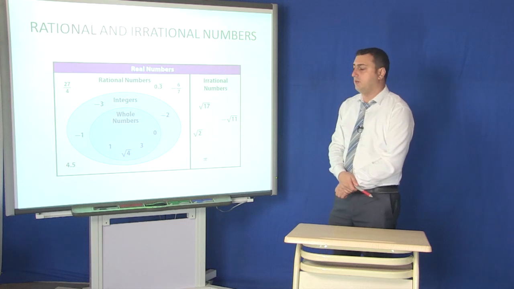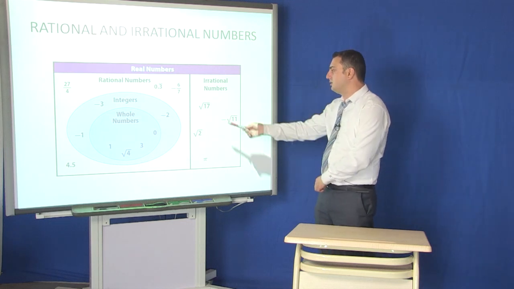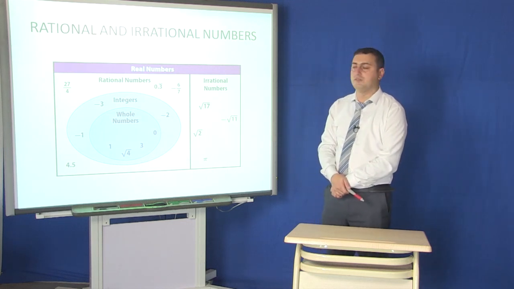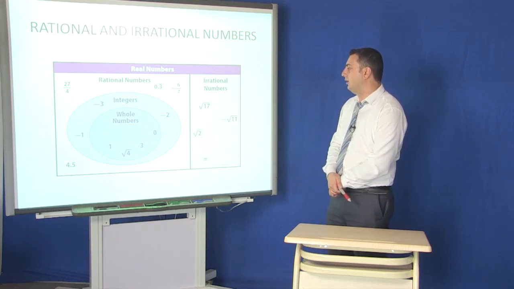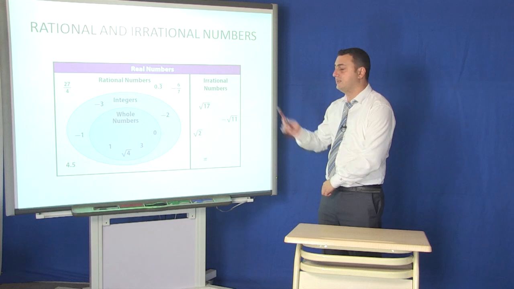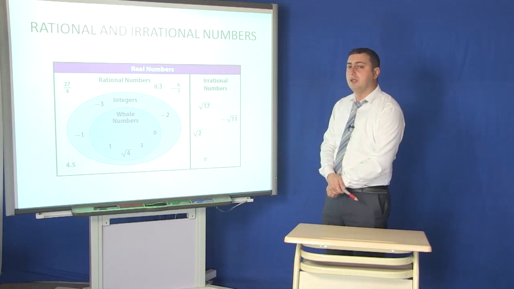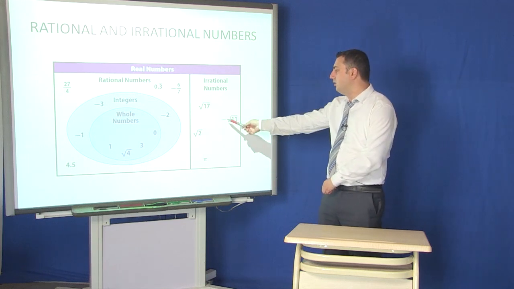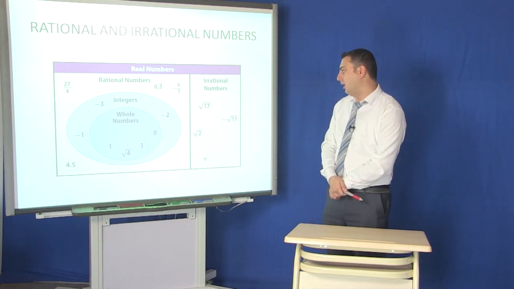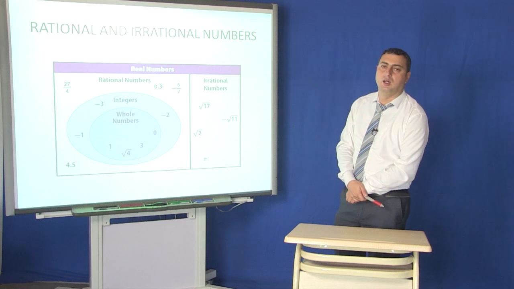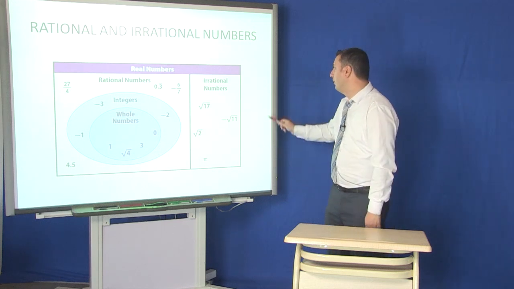Then irrational numbers are written with a square root, for example the square root of 17, the square root of 2. We can even see a minus sign in front of the square root, such as minus the square root of 11, and so on.